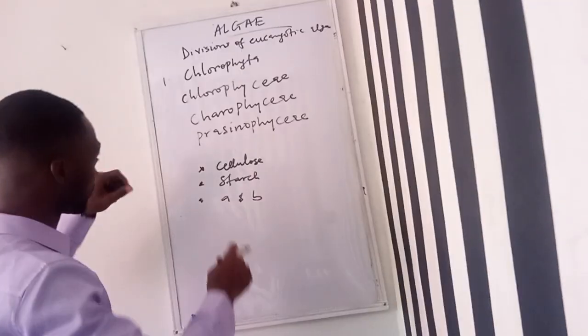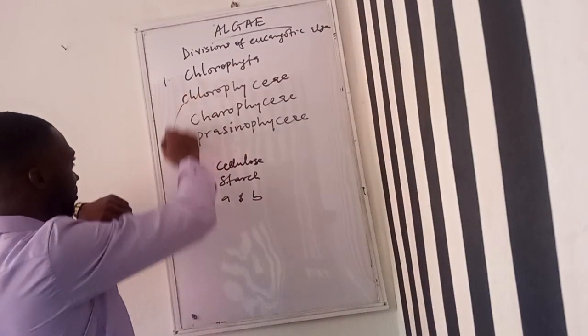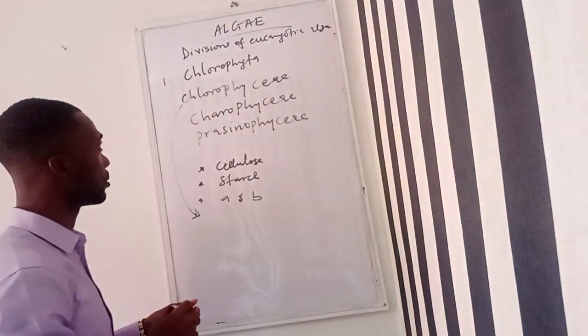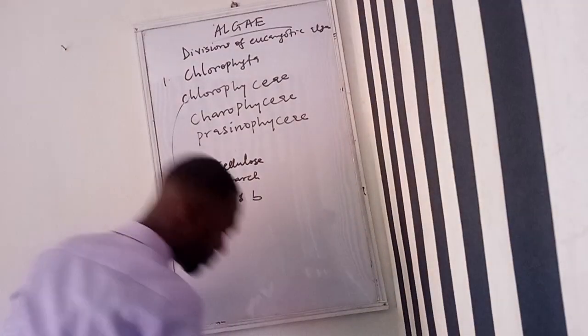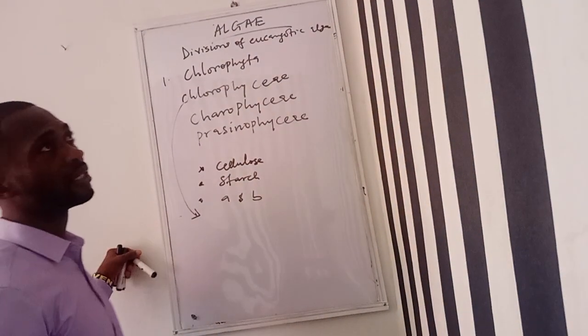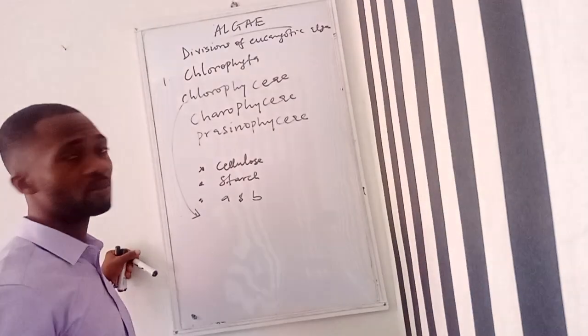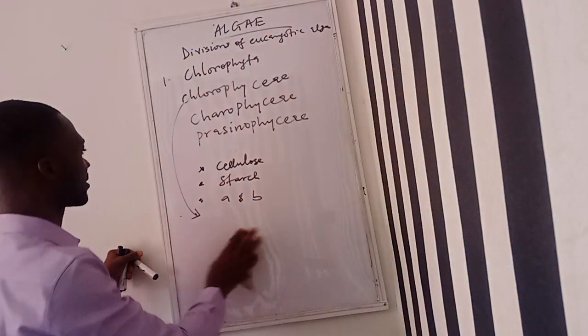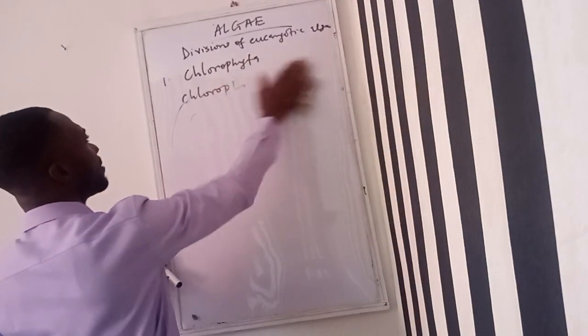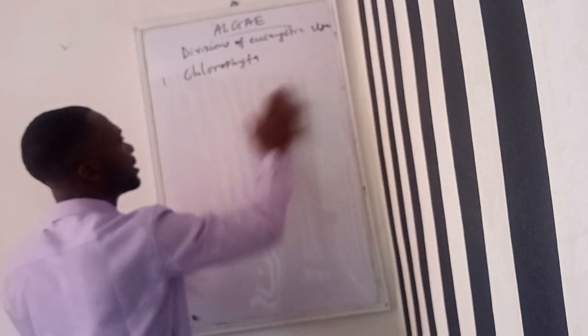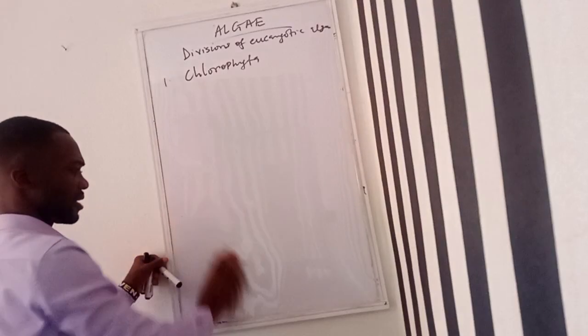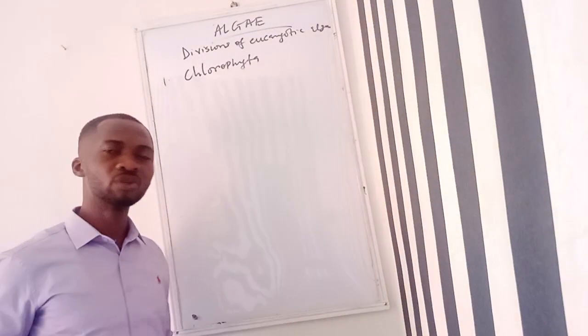Then this class called Chlorophyceae has many others. As a matter of fact, this is the class that contains the most diverse group of algae that are morphologically different.